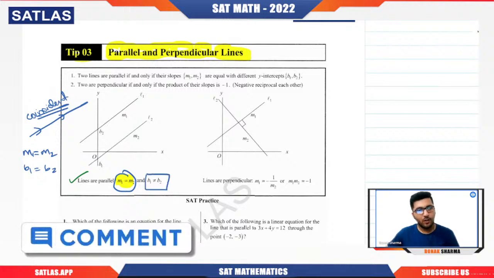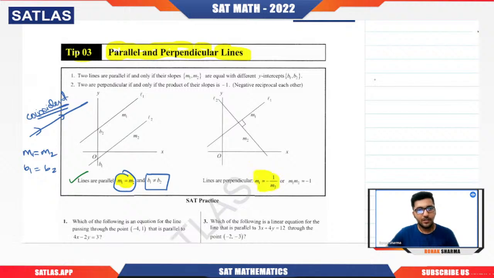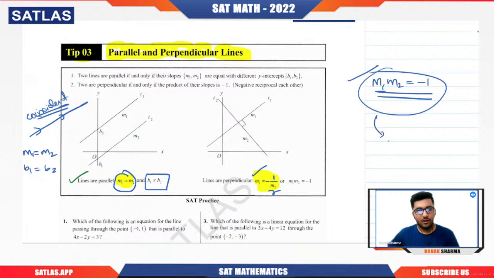If we talk about perpendicular lines, the product of the slopes of both lines is equal to minus 1, or you can say the slope of one line is the negative reciprocal of the other one. Remember that. You can learn it in any way: the product of the slopes is negative 1, or the slope of one line is the negative reciprocal of the other. These are the two things that you need to know. Let us now focus on the questions.